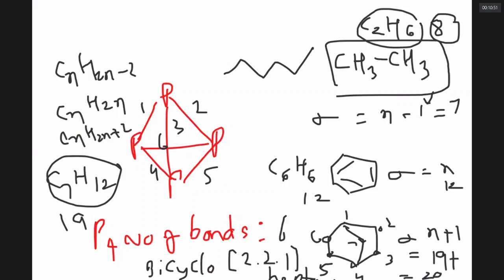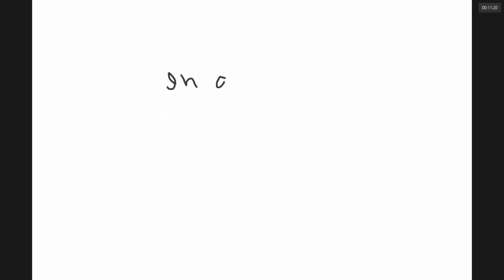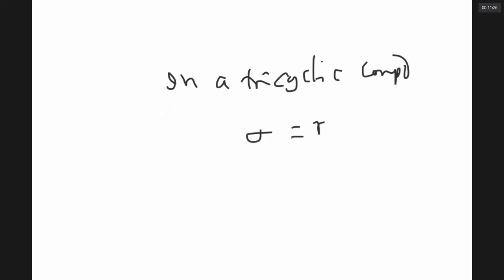20. Sir, have you noticed one pattern? The number of sigma bonds is equal to the number of atoms minus 1 in an open chain compound. In a cyclic compound, the number of sigma bonds is equal to the number of atoms. In a bicyclic compound, the number of sigma bonds is equal to the number of atoms plus 1. In a tricyclic compound, the number of sigma bonds is equal to what, sir? In a tricyclic compound, the number of sigma bonds is equal to the number of atoms plus 2. Can you see it?